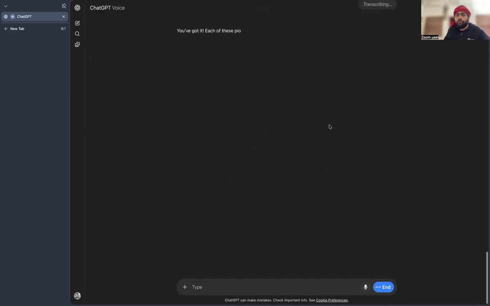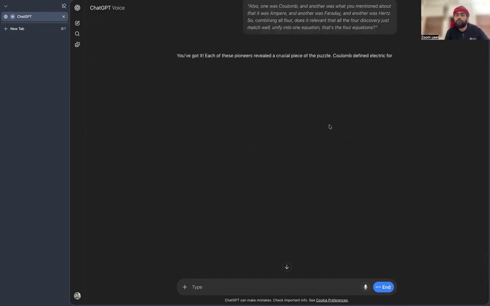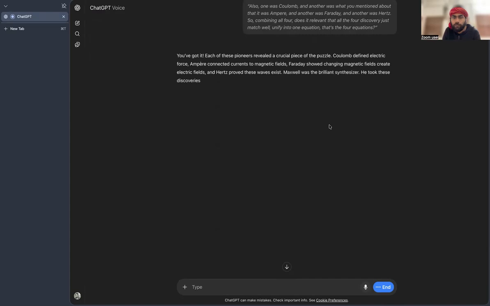You've got it. Each of these pioneers revealed a crucial piece of the puzzle. Coulomb defined electric force, Ampere connected currents to magnetic fields, Faraday showed changing magnetic fields create electric fields, and Hertz proved these waves exist. Maxwell was the brilliant synthesizer. He took these discoveries and wove them into four equations. Together, they form the unified framework that shows electricity and magnetism are two sides of the same coin.